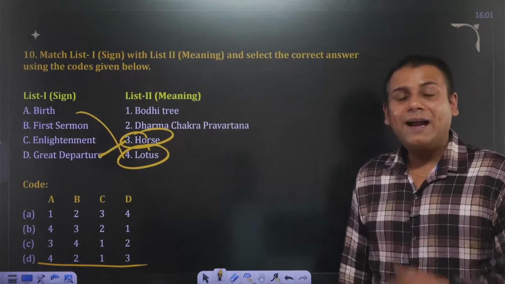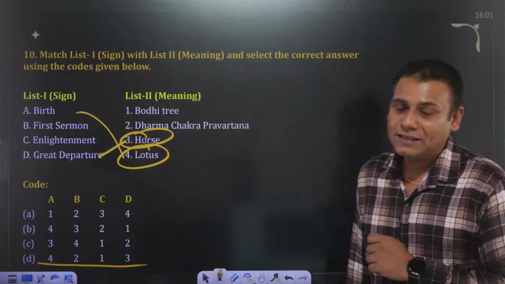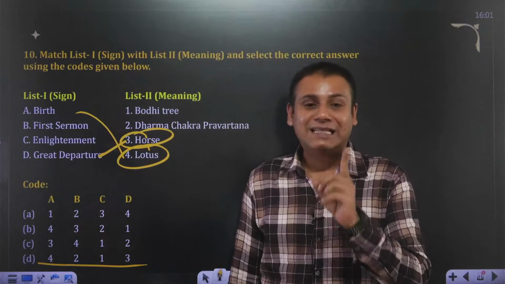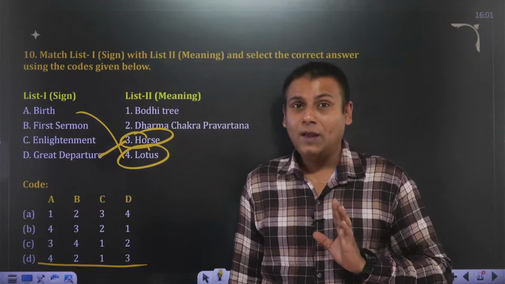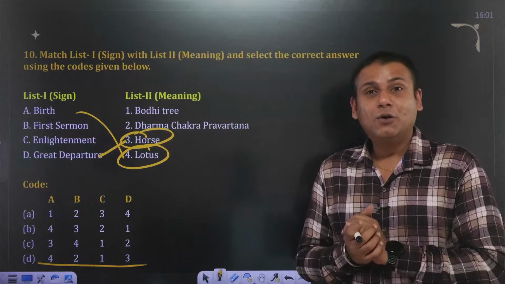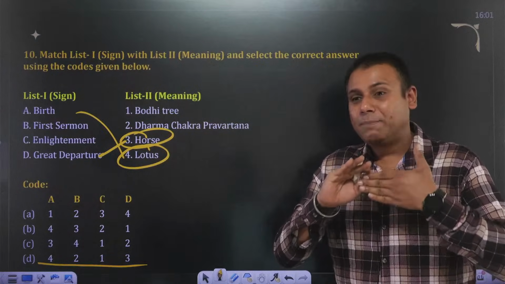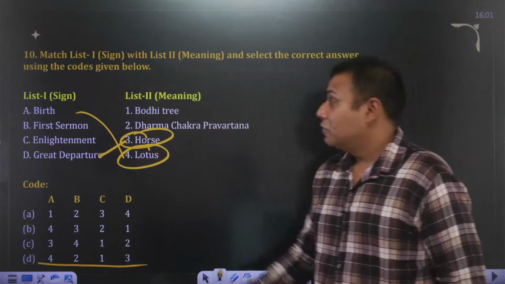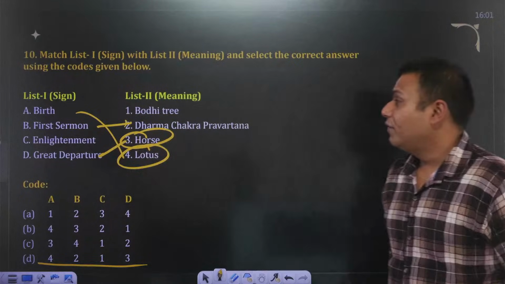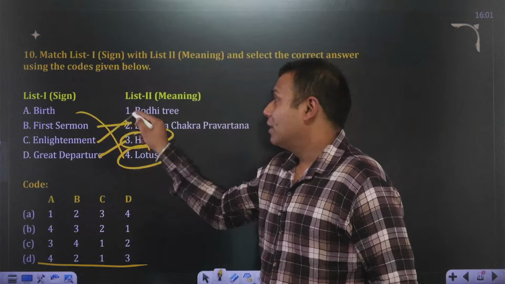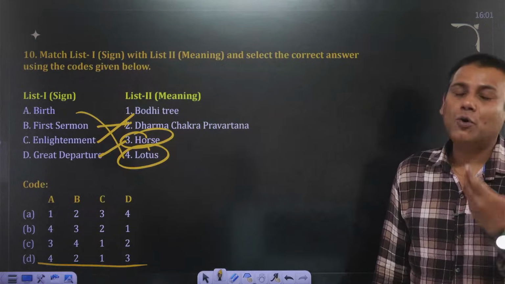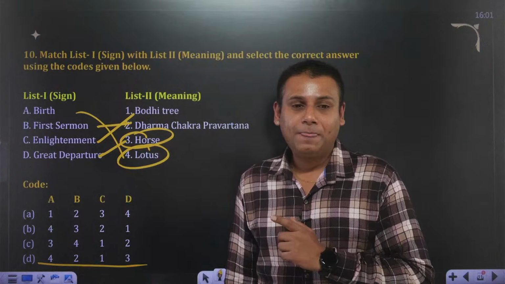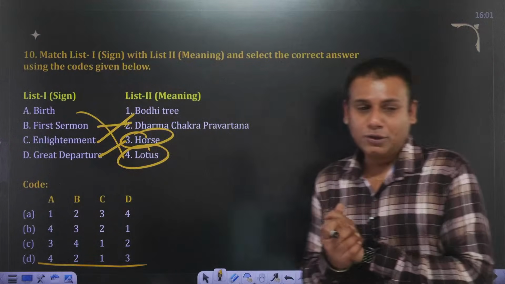Okay. Buddha had delivered his first sermon as discussed previously at a place called as Sarnath near Varanasi. And that process is referred as Dharma Chakra Parivartan. And he had performed one mudra that was Dharma Chakra Mudra. It simply signifies one thing. Whatever Buddha is saying is directly coming from heart of Buddha. So first sermon is Dharma Chakra Parivartan. And enlightenment, it was under a peepal tree, which is also referred as Bodhi Vriksh or Bodhi tree, located at a place called as Gaya. Hope so the point is clear. So answer to this question is D.